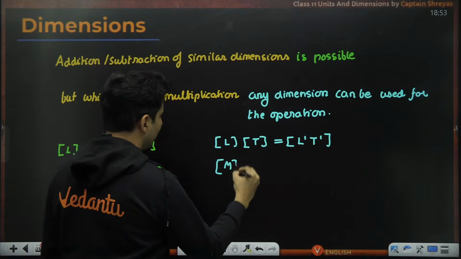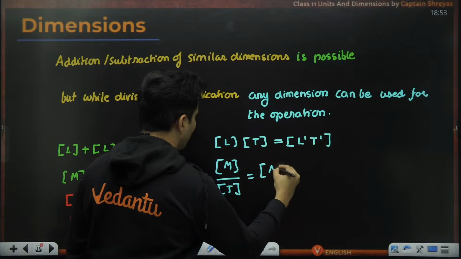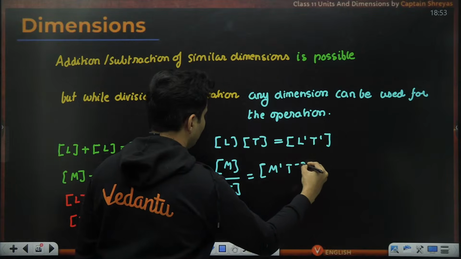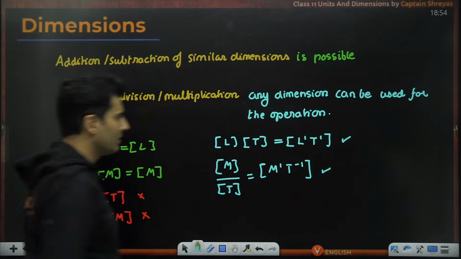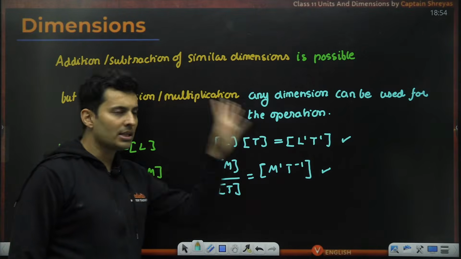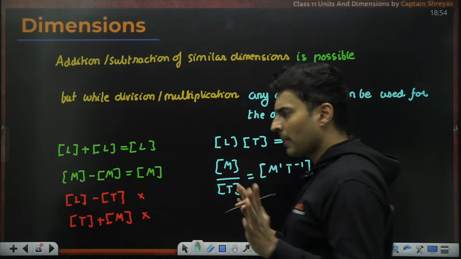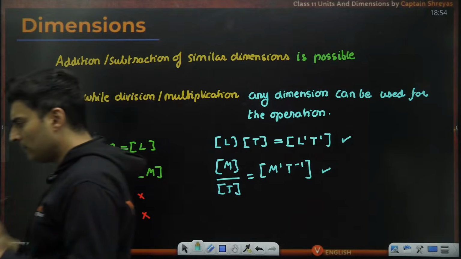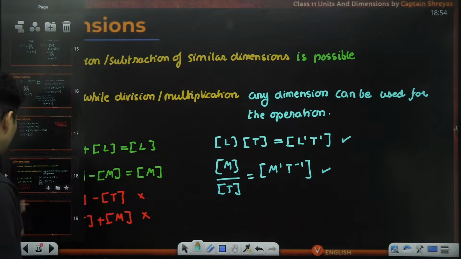Or mass dimension divided by the time dimension, definitely allowed. So it will be M raised to 1 and T raised to minus 1. There is no problem in multiplication and division. Is this now absolutely clear how dimensions work? Everybody with me? Very good. Excellent, my dear students.